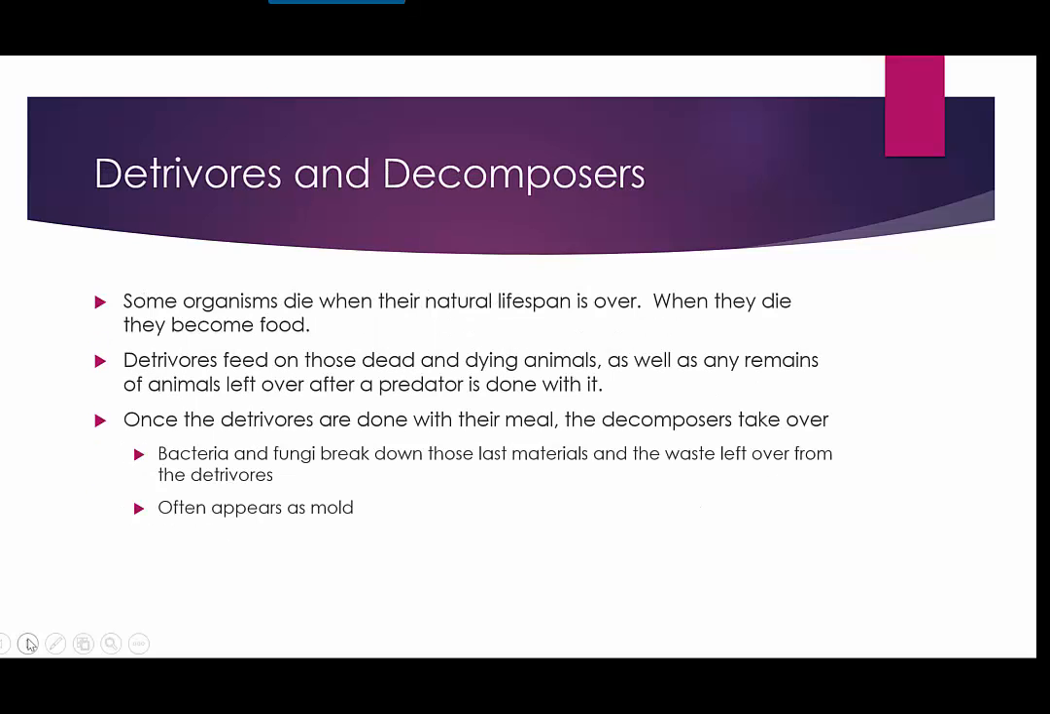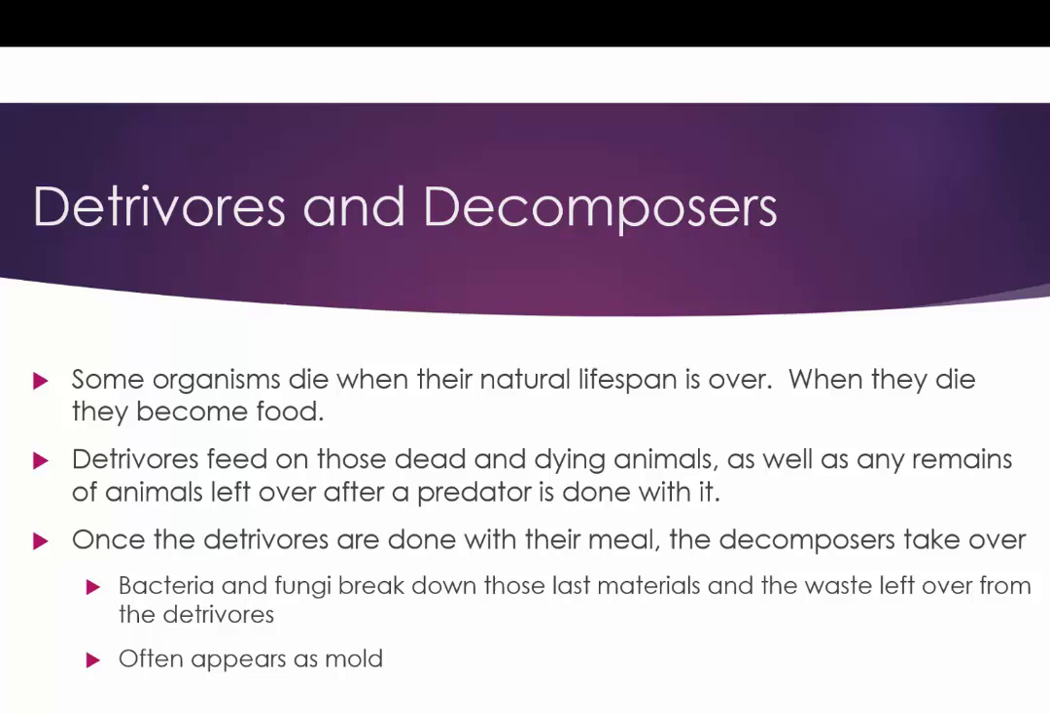Detrivores and decomposers. Some organisms die when their natural lifespan is over. When they die, they become food for other animals. When an organism dies in the forest, you may have other animals come and scavenge off its bones and pick it clean. Those animals that do that are called detrivores. Detrivores generally only eat dead or dying organisms. Things like vultures and crows are considered detrivores. Worms are considered detrivores.